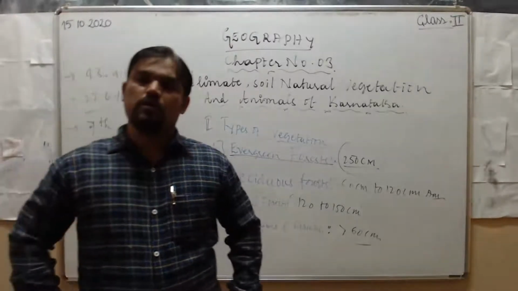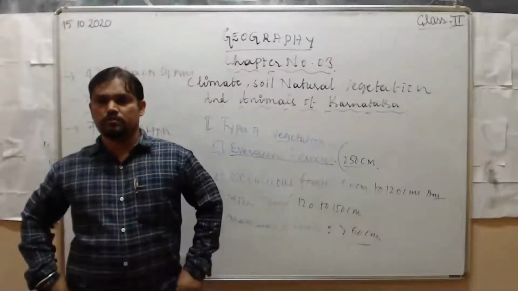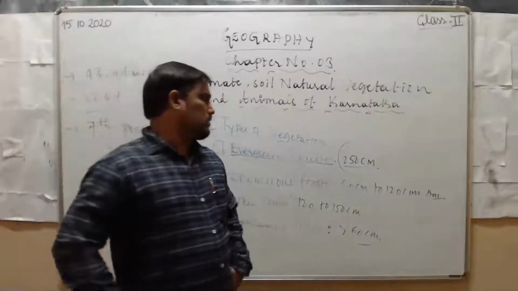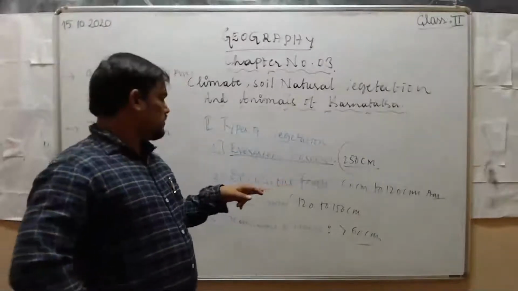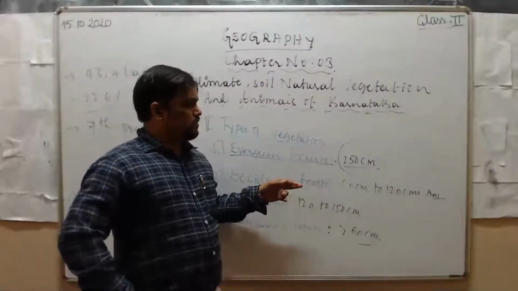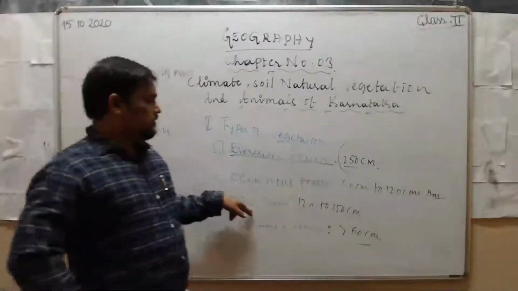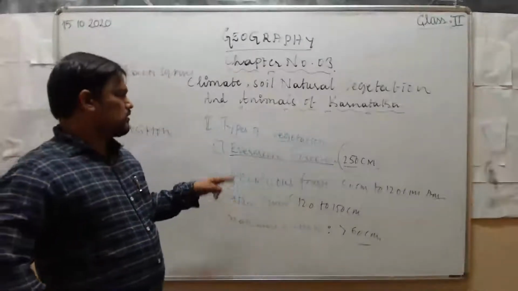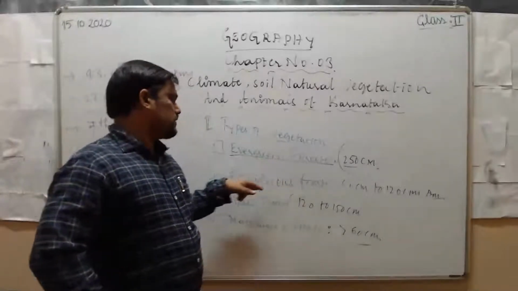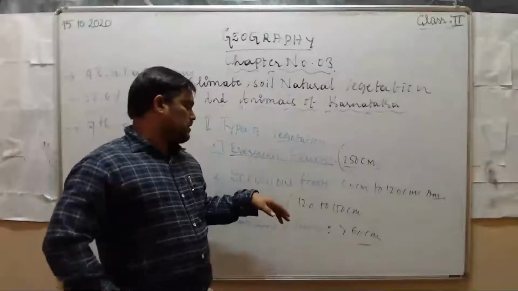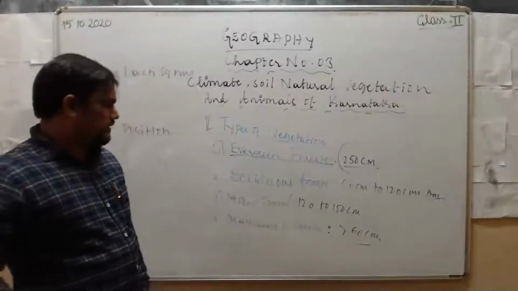Next question, what are the types of natural vegetation? Evergreen forest, which receives more than 200 centimeters of annual rainfall. Next, deciduous forest, which receives 60 to 120 centimeters of annual rainfall. Next, mixed forest. These forests have characteristics of both evergreen forest and deciduous forest, and the trees growing in both grow here. Teak, mahogany, ebony, sandalwood, etc.